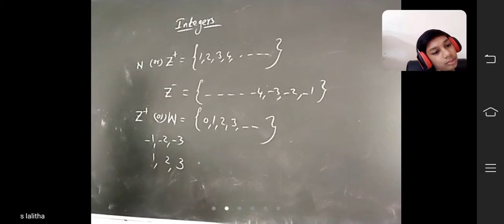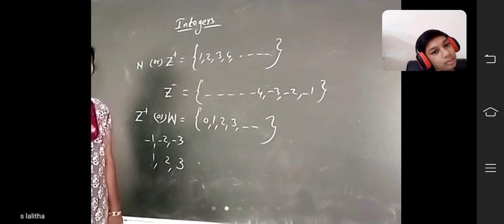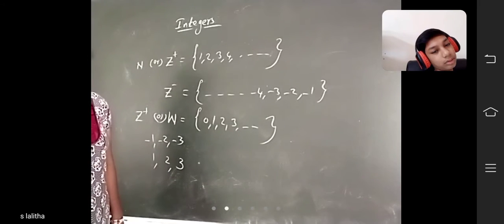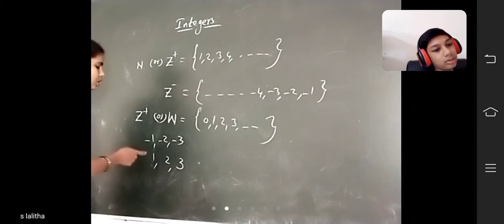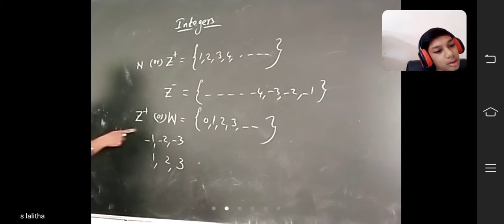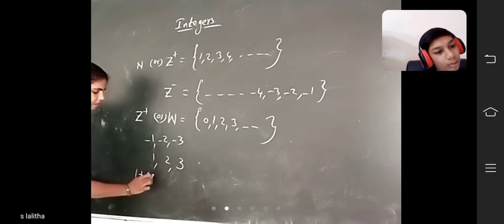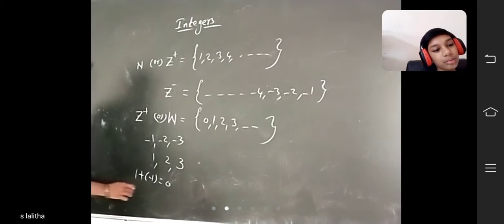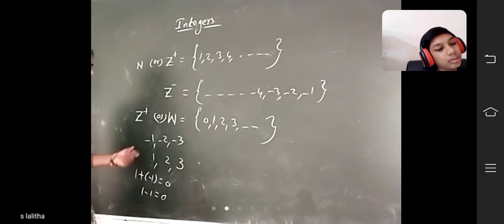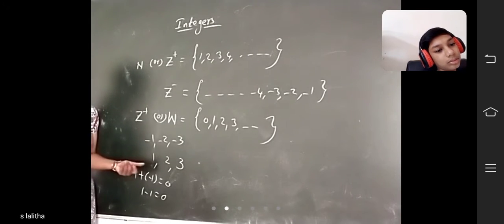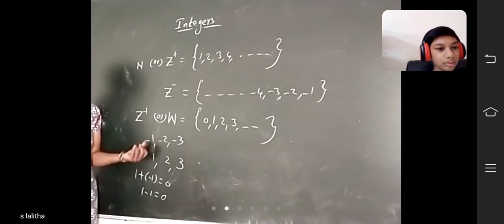These are all additive inverses of 1, 2, 3. Why? Because additive inverse means what, children? If you add it to that number, we will get 0. That is called additive inverse. So you add 1 plus -1. How much will we get? 0. 1 minus 1 is 0, no? So the additive inverse of -1 is 1. The additive inverse of 1 is -1.